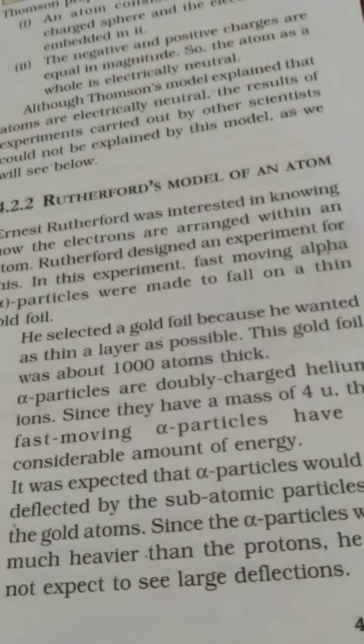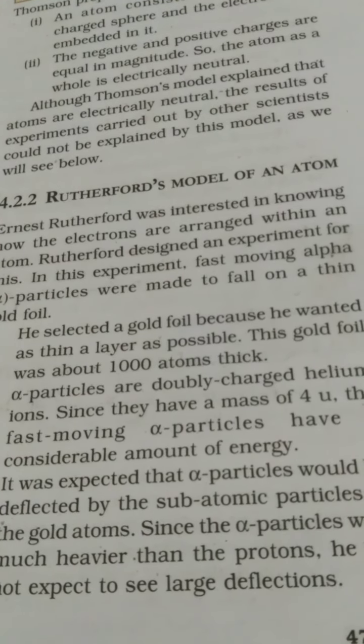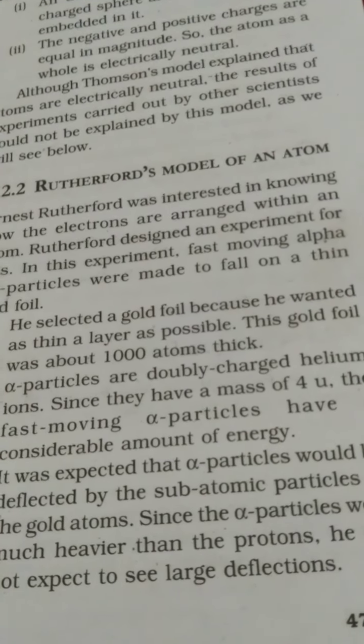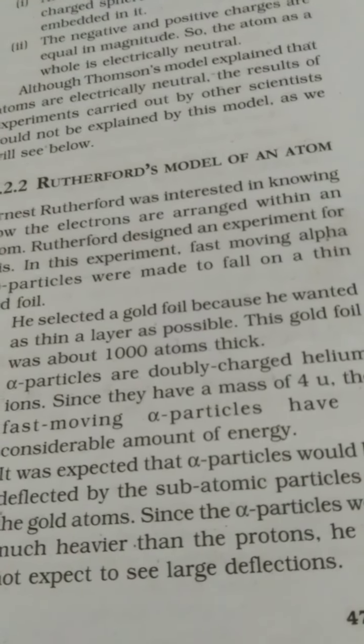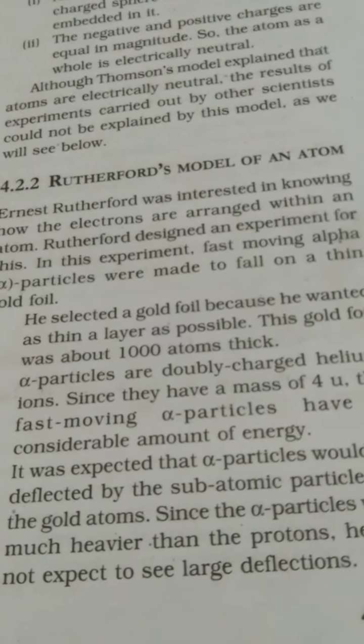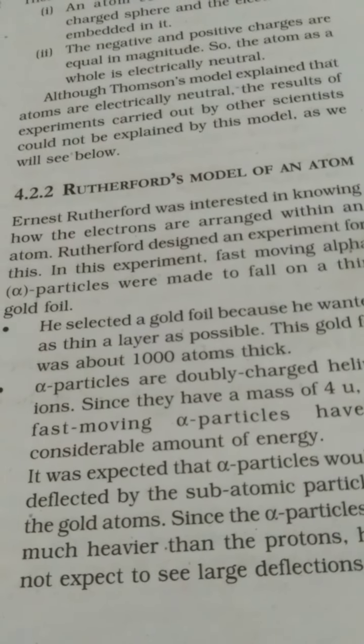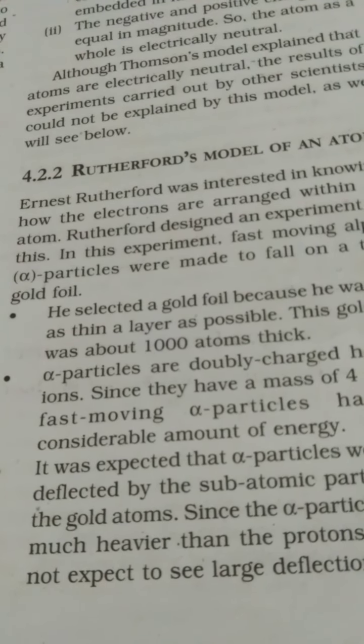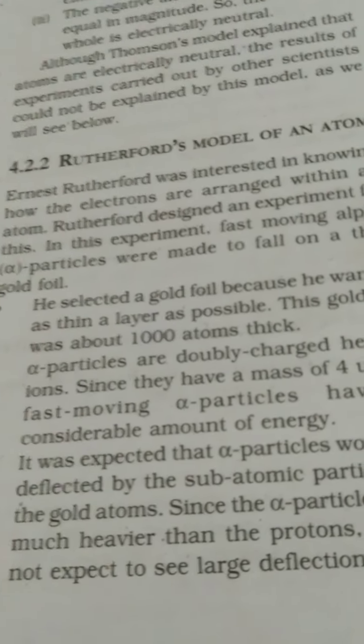Do you know what the thickness of the foil was? The thickness of the foil was just 10 to the power minus 5 centimeter. You can understand, this was so thin. But even in this so thin foil, thousands of atoms were coming. Thousands of atoms were in such a thin foil of gold.